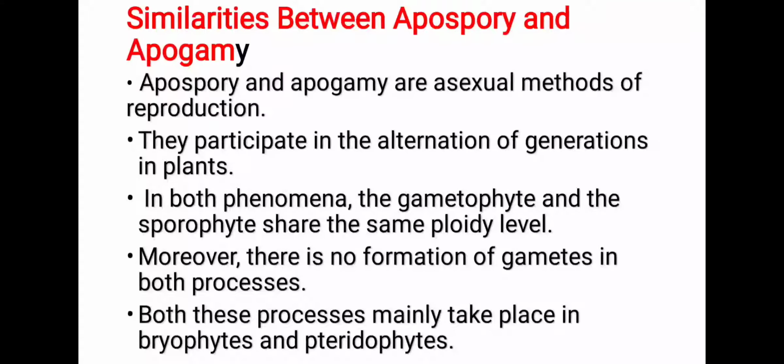However, there is no formation of gamete in both the processes. Both these processes mainly take place in bryophytes and pteridophytes. Students, you can simply recall apospore and apogamy by recalling that apospore means away from spore formation and apogamy means away from fertilization.